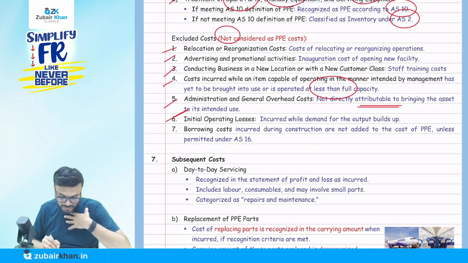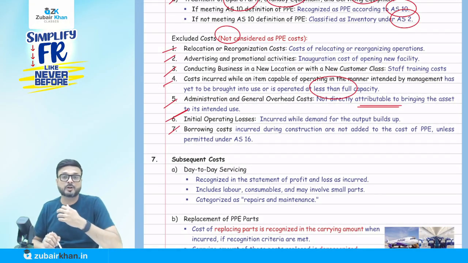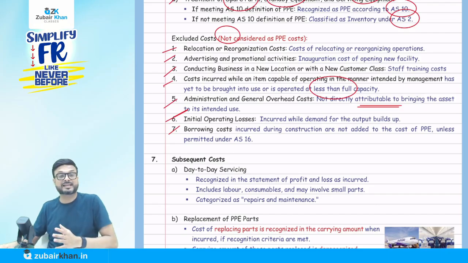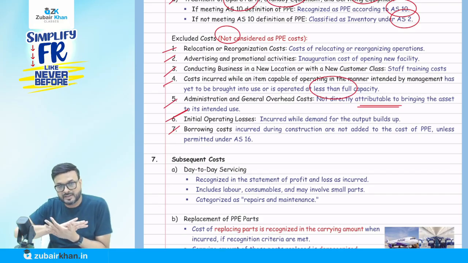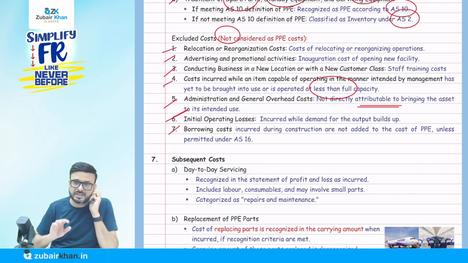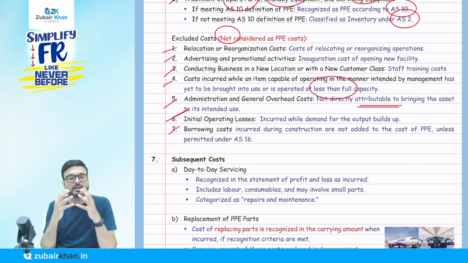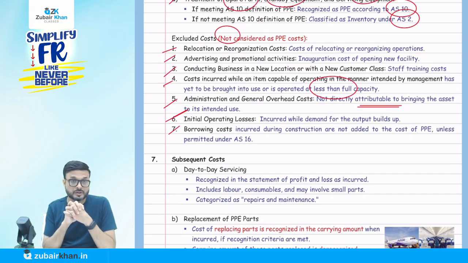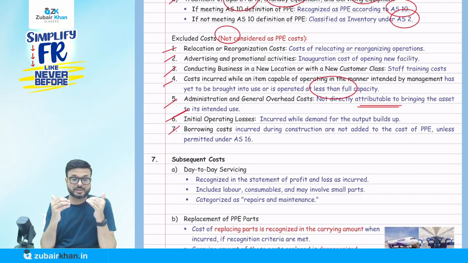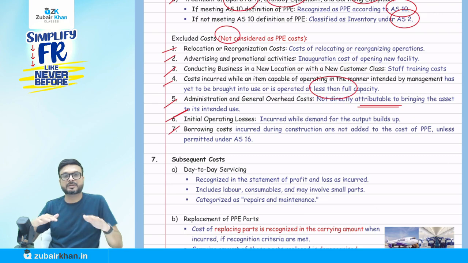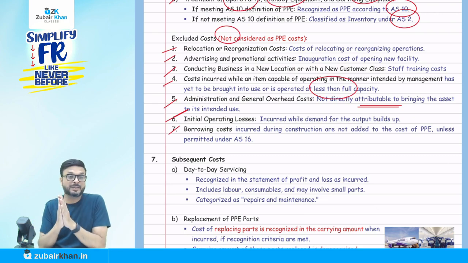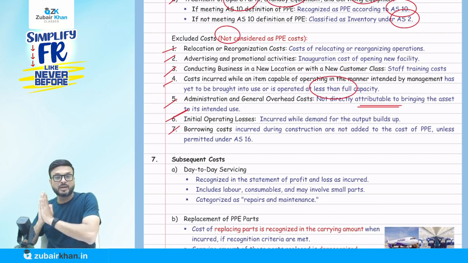Borrowing cost is also not a part of the cost. When we cover Accounting Standard 16, I will tell you that rarely, if the asset is a qualifying asset, the borrowing cost is part of the cost of the PPE. Otherwise, no. In general, interest is not a part of the cost of the PPE, unless it is permitted by AS 16.